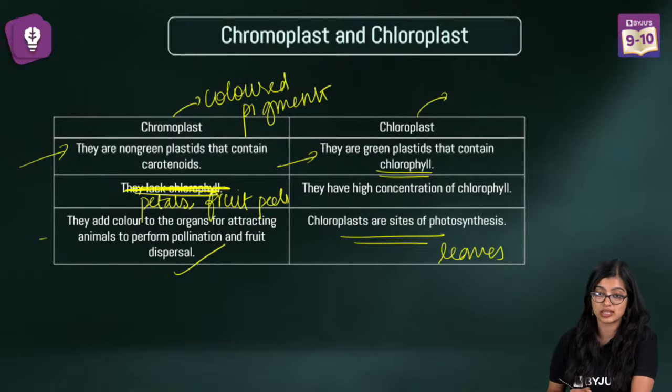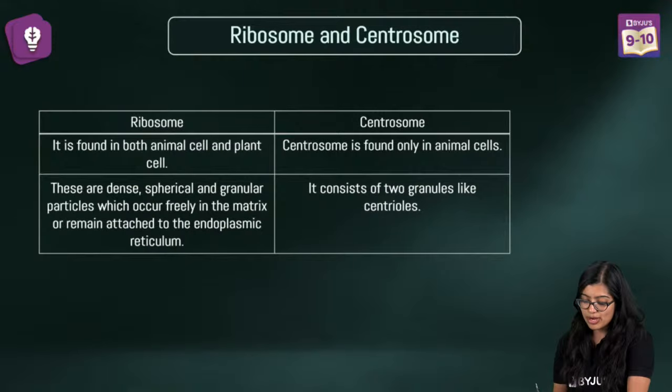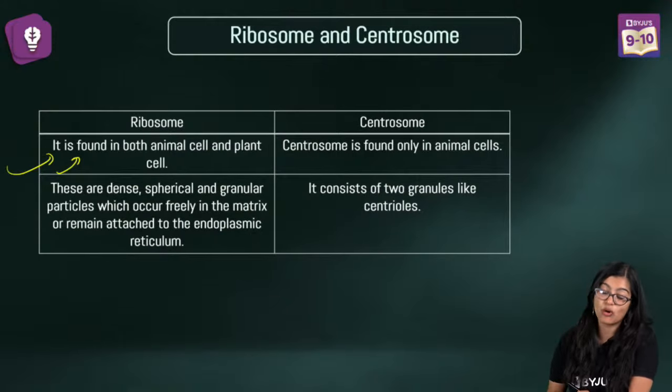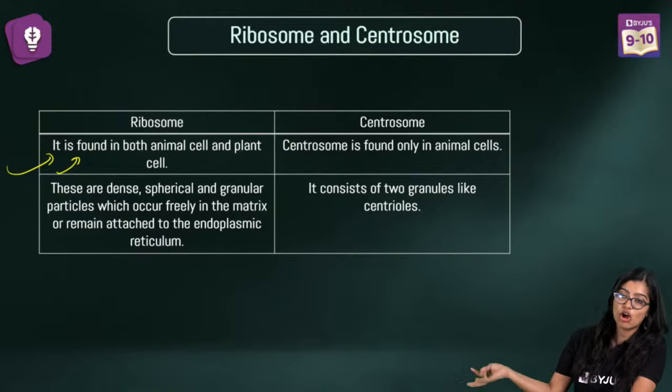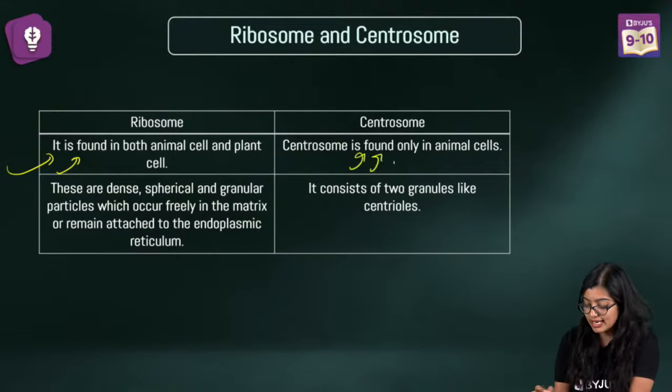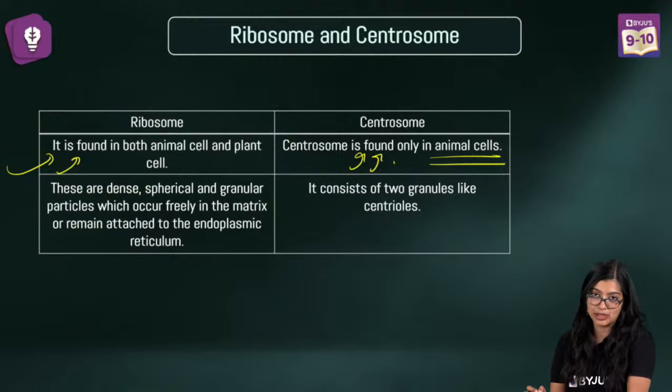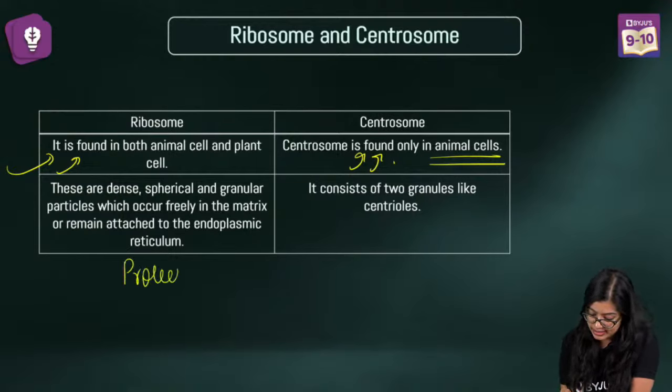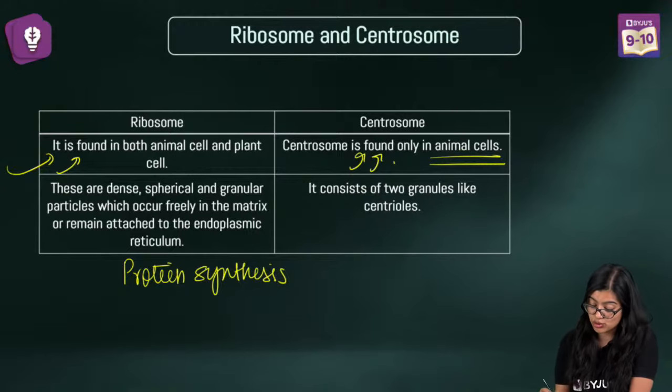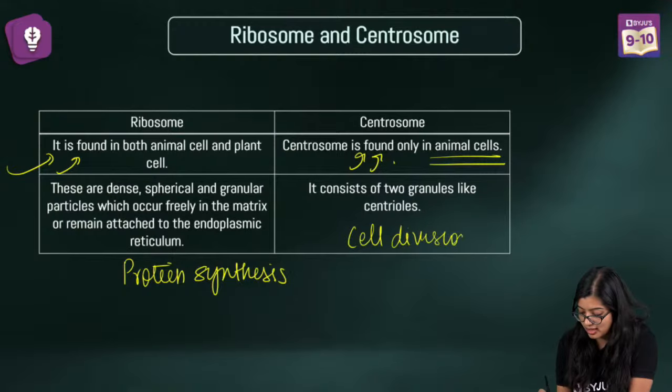Now when we talk about ribosome and centrosome, ribosome is found in animal cells, plant cells, and also in bacterial cells. But centrosome is found only in animal cells. The function of ribosome is simple: protein synthesis. And the function of centrosome is that they play a key role in cell division.